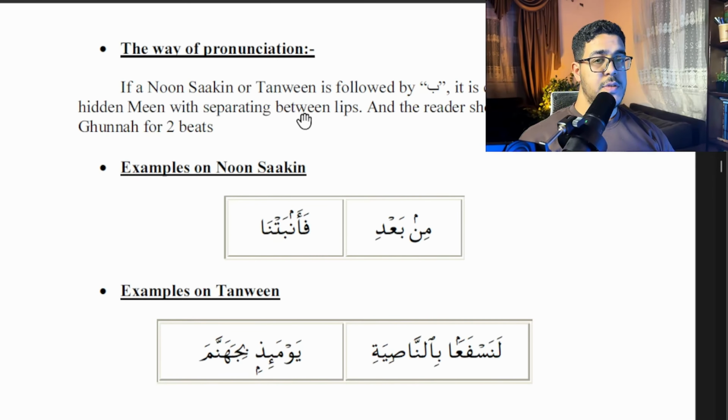So as we can see written in this rule that you have to do a hidden Meem with separating between lips. But this is just one opinion. We have 2 scholarly opinions regarding this matter. Some scholars said that you have to completely close your Meem. Like this example here, it will be Meem. I'm totally closing my lips into the makhraj of the Meem while pronouncing the letter Meem.